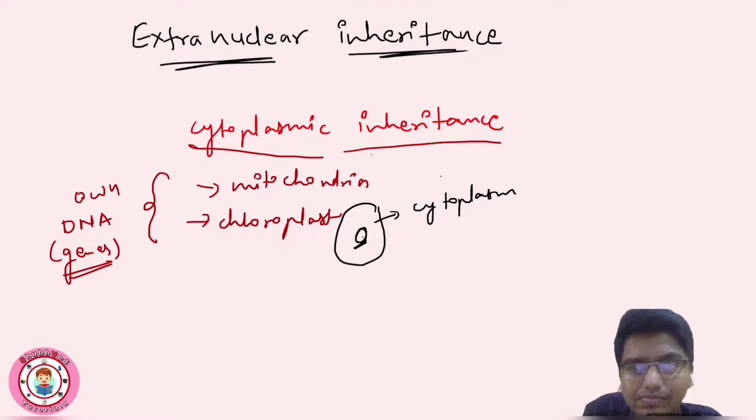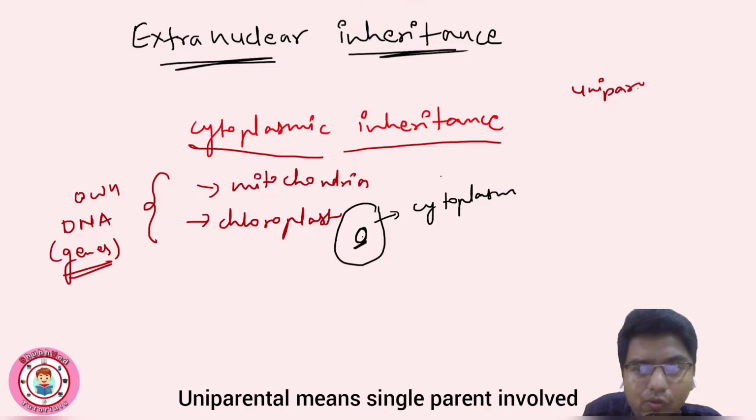So in this, the parent involved is mother basically. Means we can say this is uniparental inheritance. These are very important terms related to extranuclear inheritance.